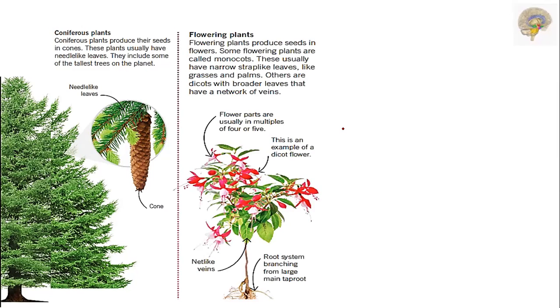These usually have narrow, strap-like leaves like grasses and palms. Others are dicots with broader leaves that have a network of veins. See the diagram in this: the flower parts are usually in multiples of 4 or 5 here. In this example of the dicot flower, your root system is at the bottom here. Observe, the root system is branching from the large main taproot. Net-like veins are present in these leaves.